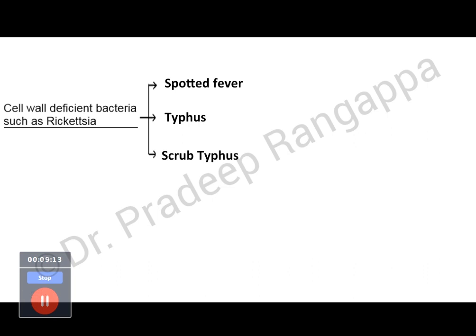So I think what is relevant for our ICU is this disease condition, rickettsial fever. Rickettsia are cell wall deficient bacteria. They can cause 3 types of disease conditions: spotted fever, typhus and scrub typhus. What we typically see in India is scrub typhus, and the role of doxy and the discussion is more important in this area for us.